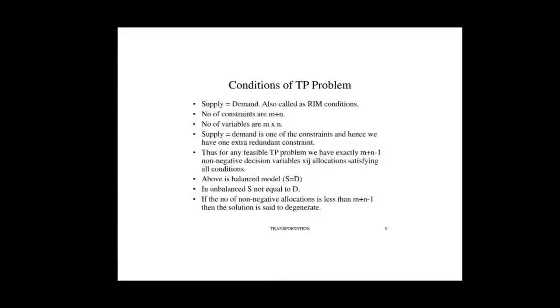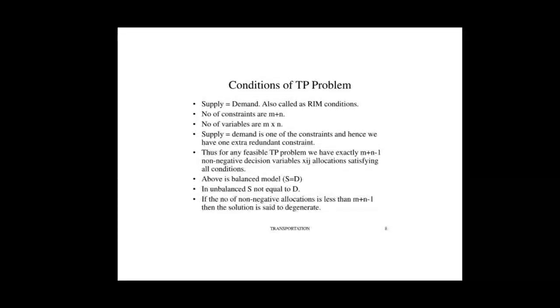Then basic feasible solution. A feasible solution to a transportation problem is said to be a basic feasible solution if it contains no more than m plus n minus 1 non-negative allocations, where m is the number of rows and n is the number of columns of the transportation problem.